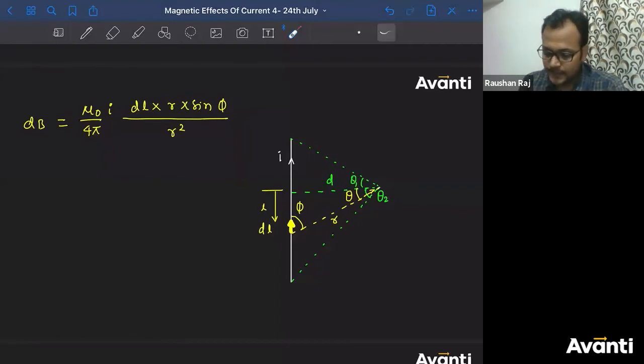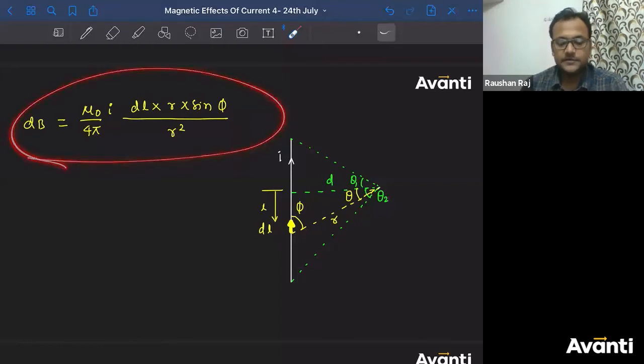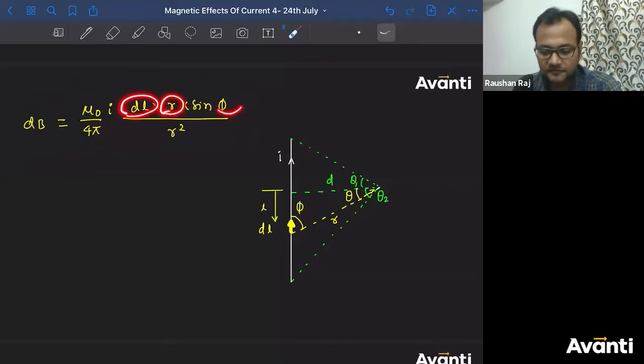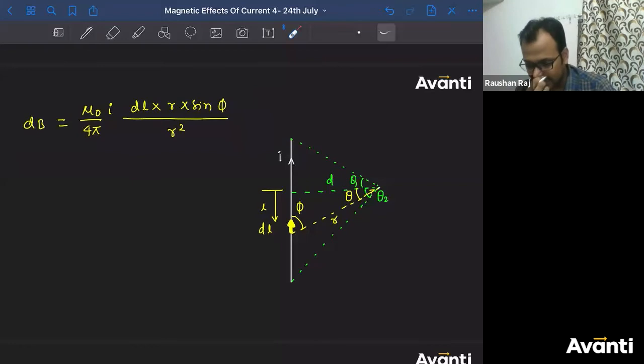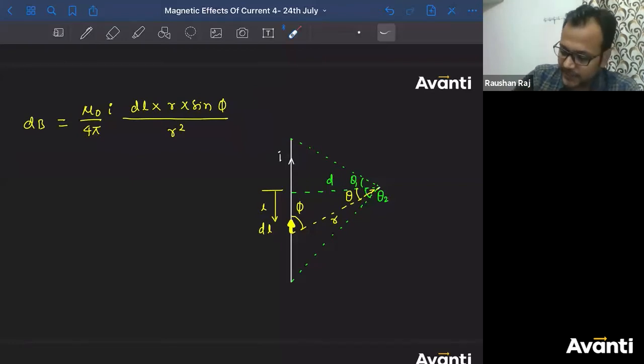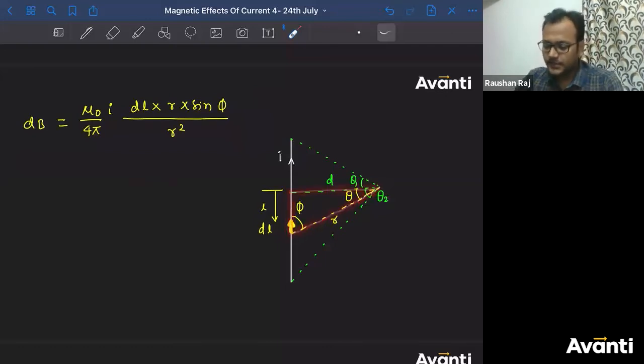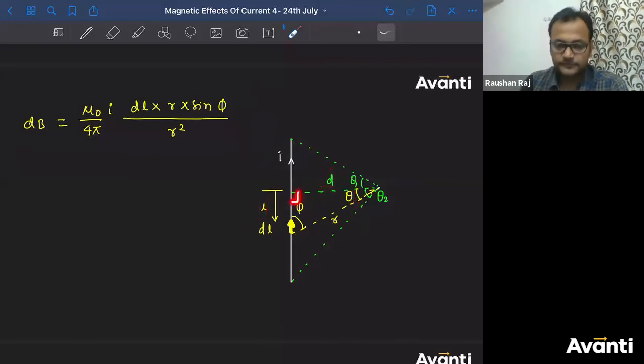All right. In this equation, guys, tell me what are the variables here? क्या-क्या variable है हमारे पास? Can I say dl, r, phi? There are so many variables involved in this equation. So I have to convert these things into single variable form. कैसे करेंगे? If I use this right angle triangle, ध्यान से देखना, L divided by D is equal to tan theta, because this is 90 degree.